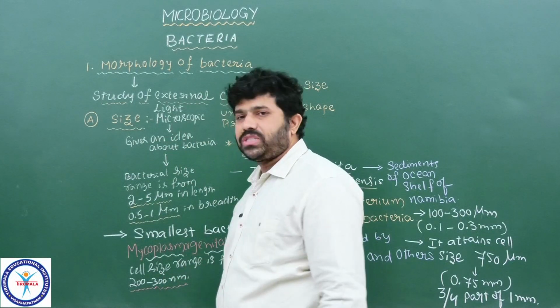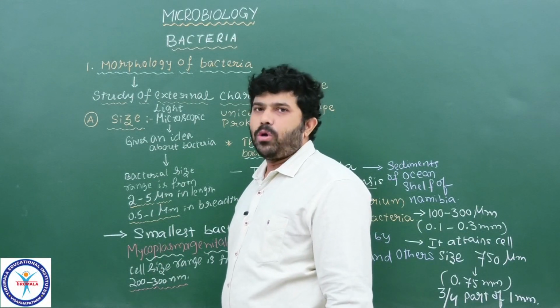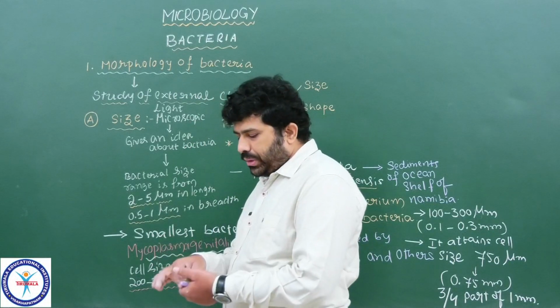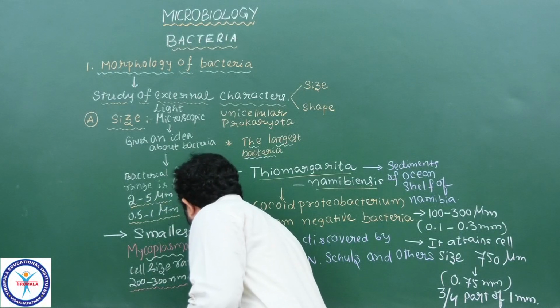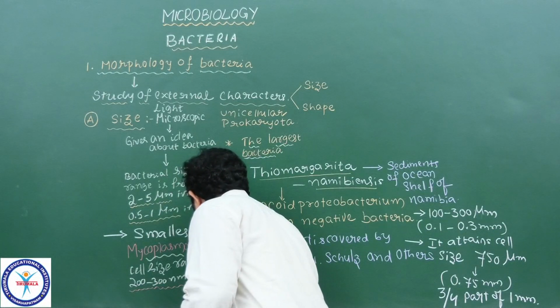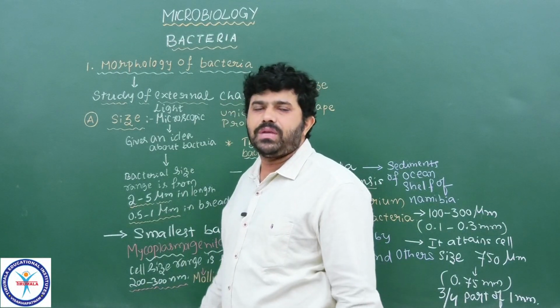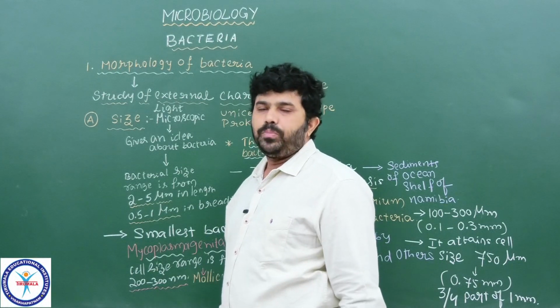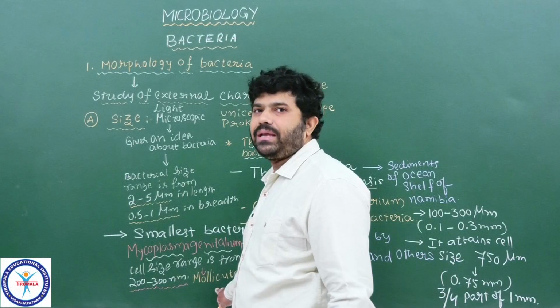I think in the first year we learned a little bit about bacteria like Mycoplasmas. These Mycoplasmas are also called mollicutes. In some cases we also observe PPLO, pleuropneumonia like organisms, which come under the category of mollicutes.